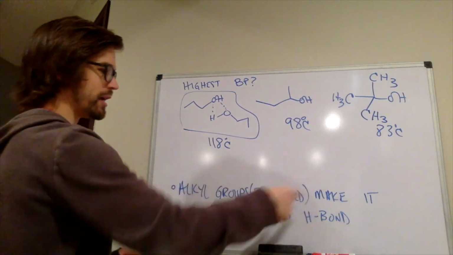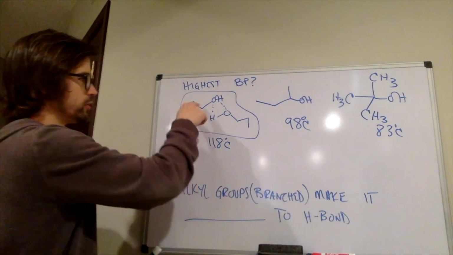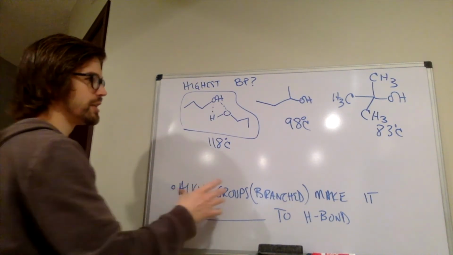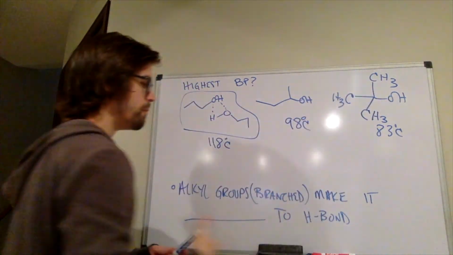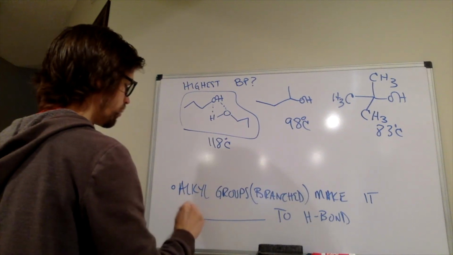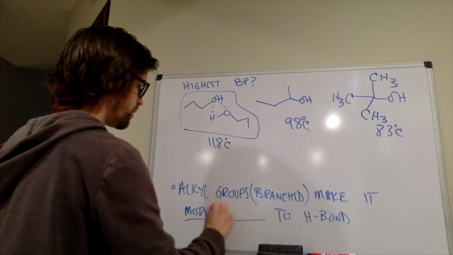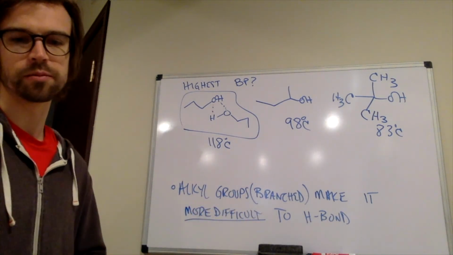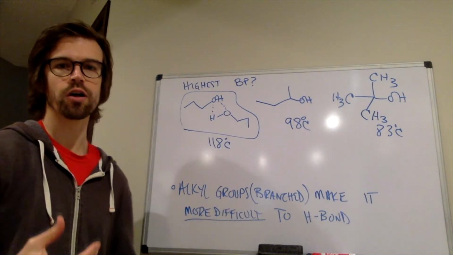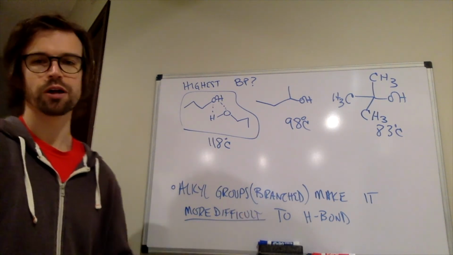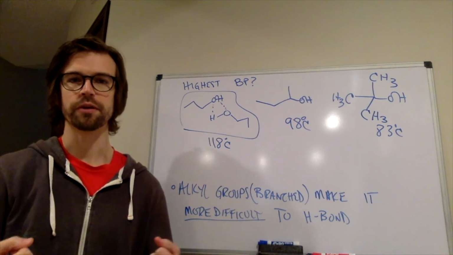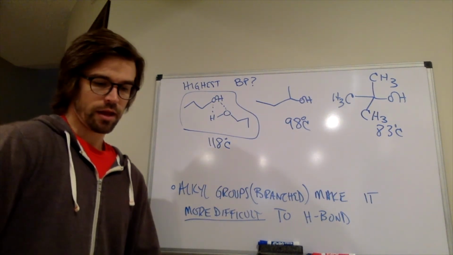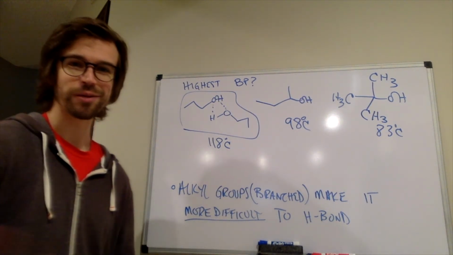So if this was 10 carbons long in a straight chain, it wouldn't really have a big impact on the H bonding ability, but branched alkyl groups like this make it more difficult to H bond. So the alcohol that is best at H bonding will have the highest boiling point, melting point, etc. So yeah, that's how intermolecular forces work out.